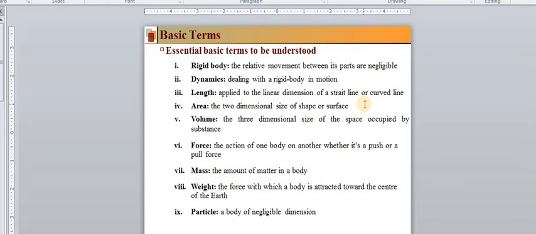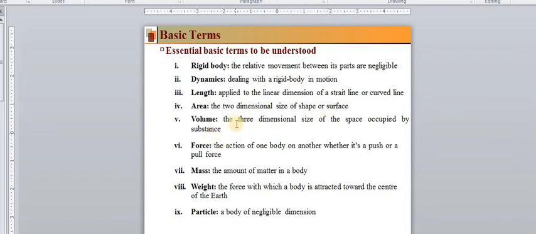What is area? Area is nothing but the two-dimensional size of a shape or surface. Okay. Any two-dimensional figure is nothing but area. Nowadays there are three-dimensional figures, but two-dimensional figures are also available, which have a negligible thickness. The thickness is very negligible. Such a two-dimensional shape or surface is nothing but the area.